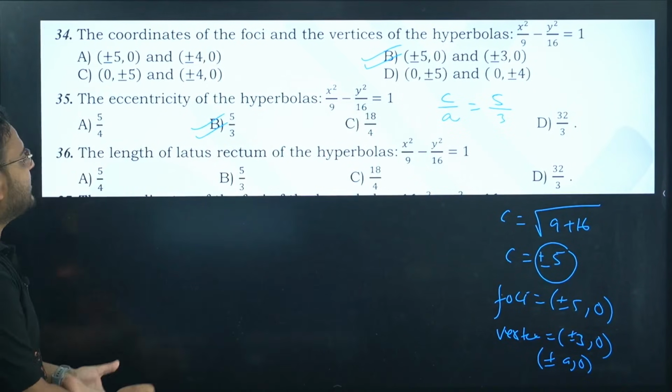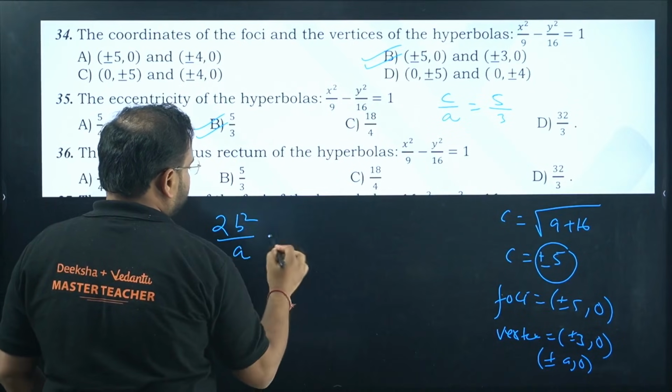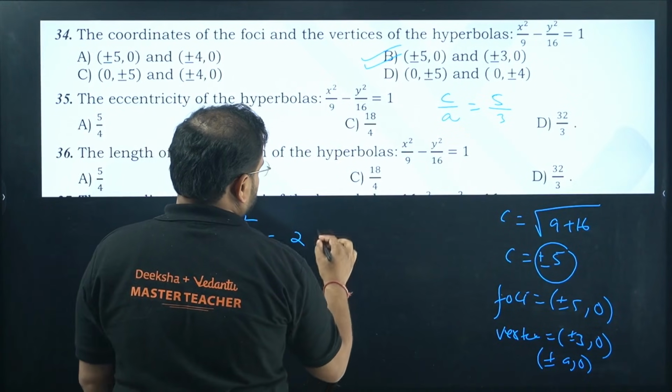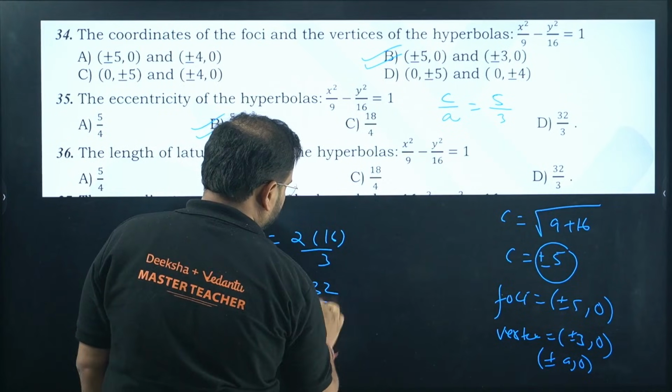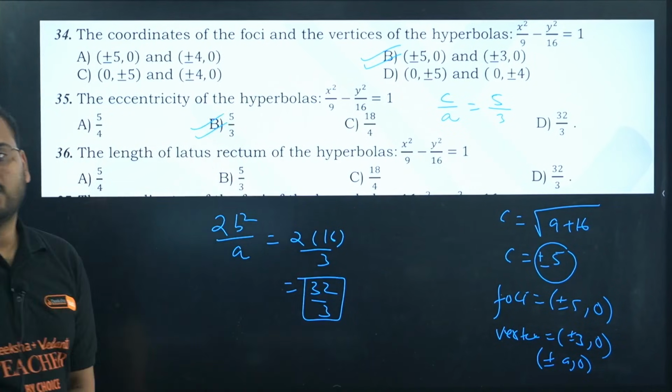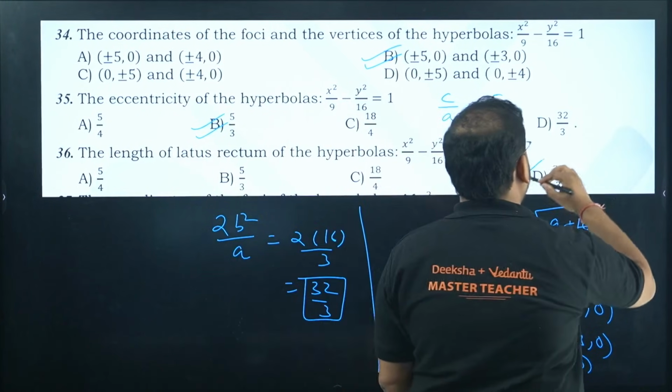Next. Length of latus rectum. This again has the formula. Same one. 2b square by A. 2 into b square is how much? 16 and A is 3. So 32 by 3. Please check. 2b square by A. So option D is correct.